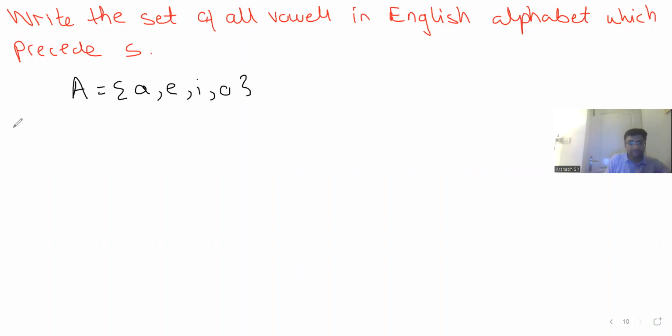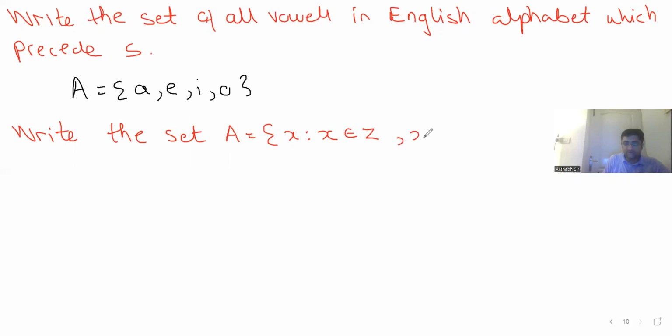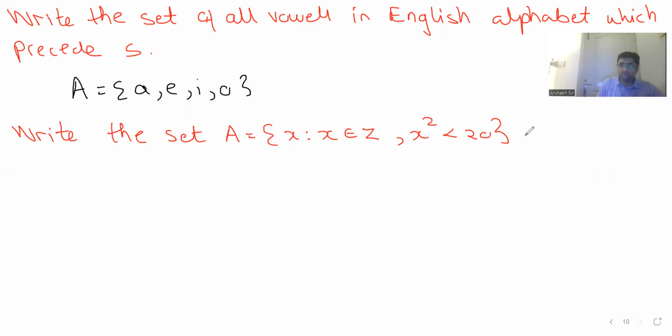We have, write the set A is equal to x such that x is an integer, x square is less than 20, in roster form. Please send me the answer in chat.